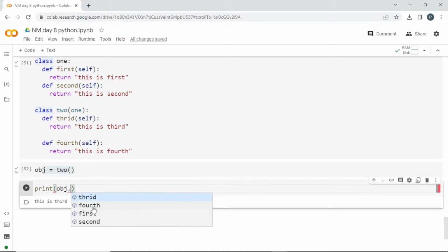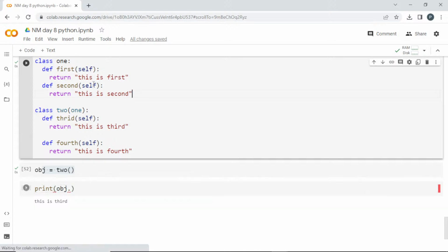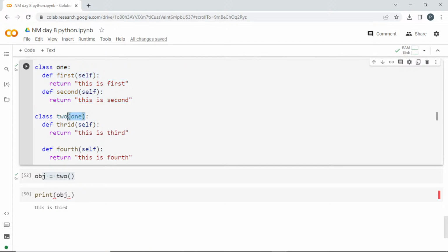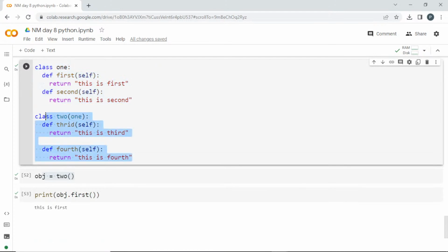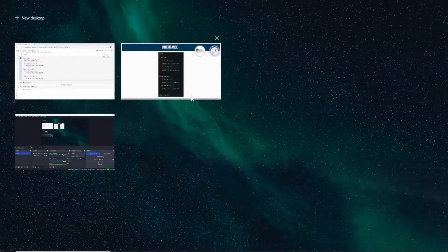See here, now I am getting first, second, third and fourth. This is also we can access. How? Because we are inheriting it here. So I'll call this object dot first, which is inside this class, but we are creating an object for this one, but we are inheriting it. Since we are inheriting it, you can directly do it. Okay, clear guys? This is the thing about class and object.